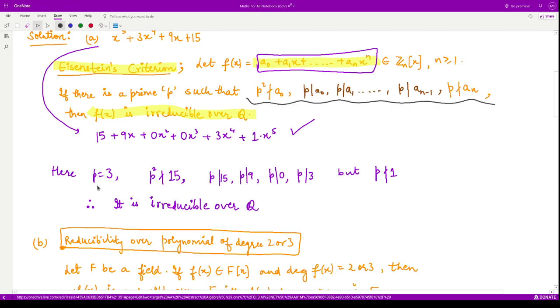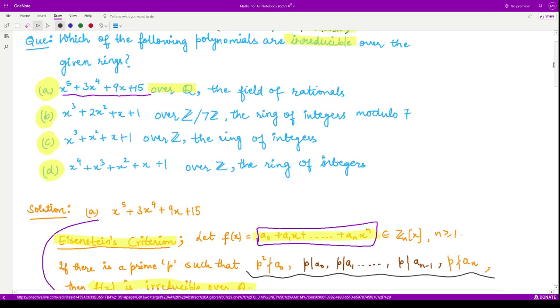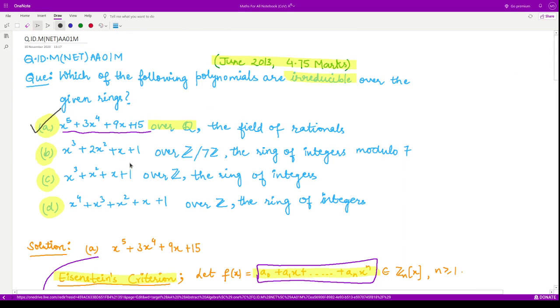Yes, we have a prime number 3 where p square, that is 9, does not divide this constant term. Then the prime number 3 divides 9, this 3 divides 0, this 3 divides 3, and this 3 does not divide the last coefficient, that is 1, right? So all the conditions of this test Eisenstein's criteria are fulfilled, therefore this is irreducible over Q. So our option A is correct as of now. So let us look at the second option.